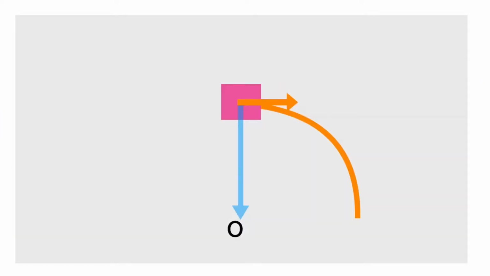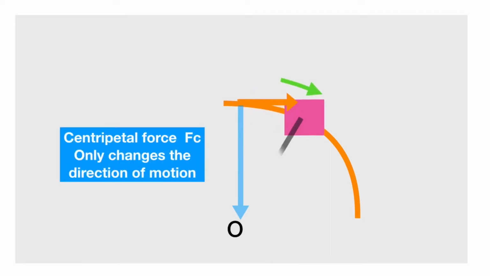In circular motion, as centripetal force is always perpendicular to the motion of the object, it does not change the speed. Instead, it only changes its direction.